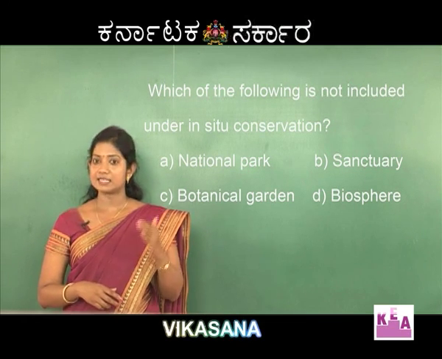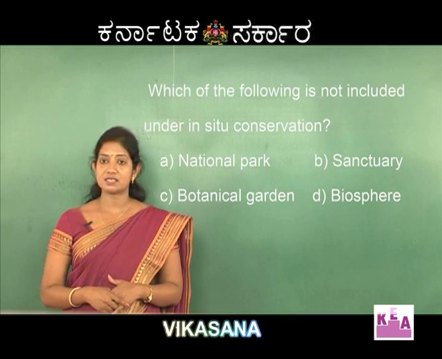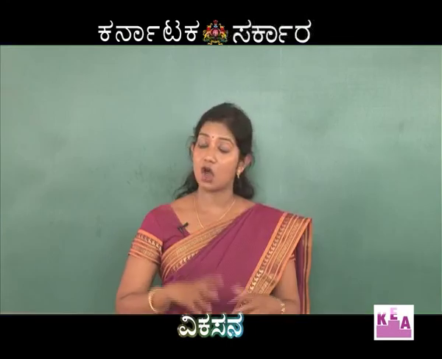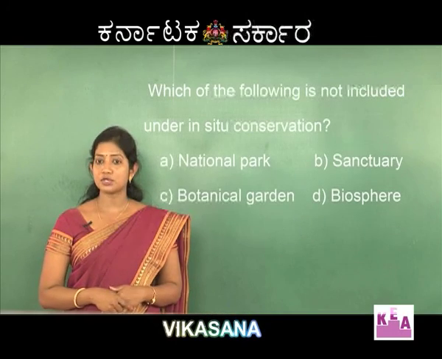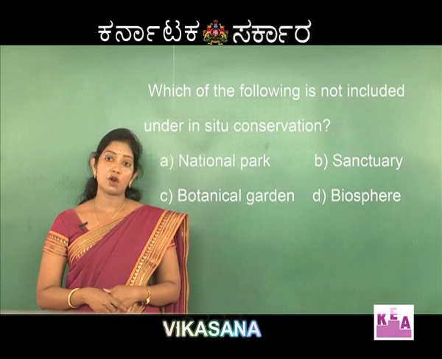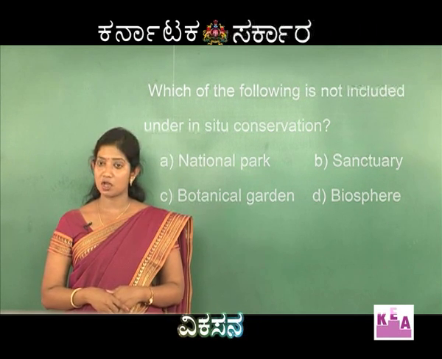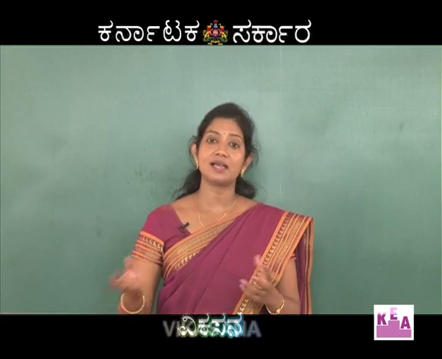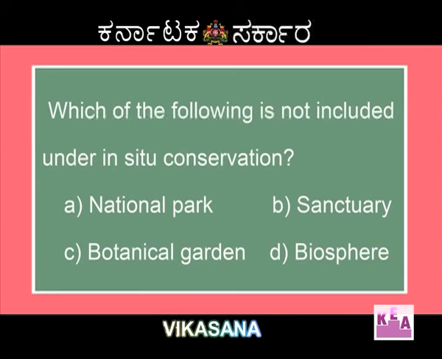National park, sanctuary and biosphere reserve, these are all examples of in situ conservation since the organisms are protected in the natural habitats. Only option C, that is botanical garden, is an example for ex situ conservation because it is an area where different types of plants are brought and grown. So, the right answer is C, botanical garden.